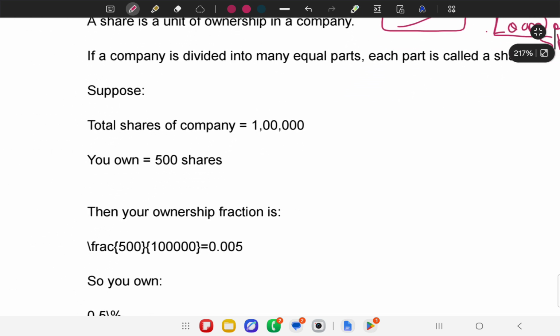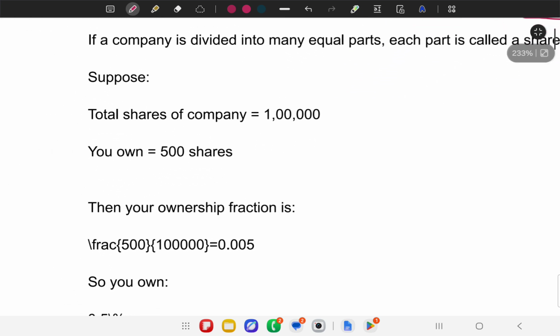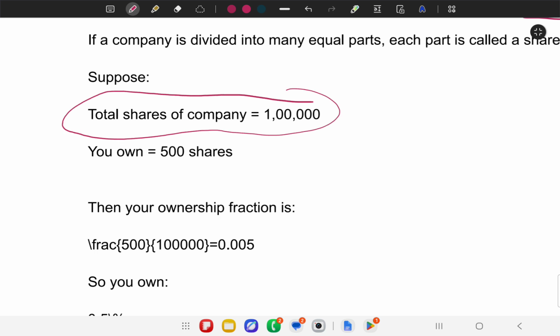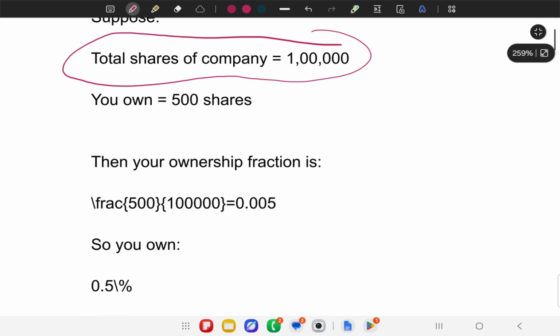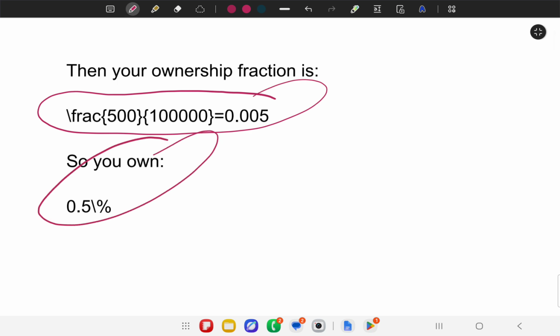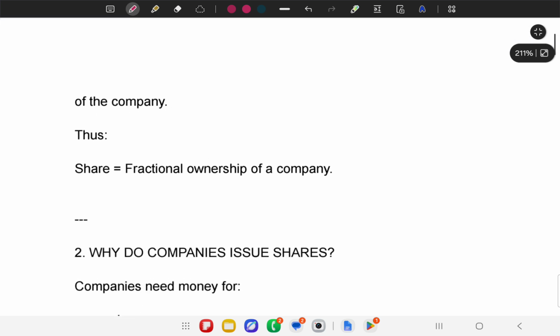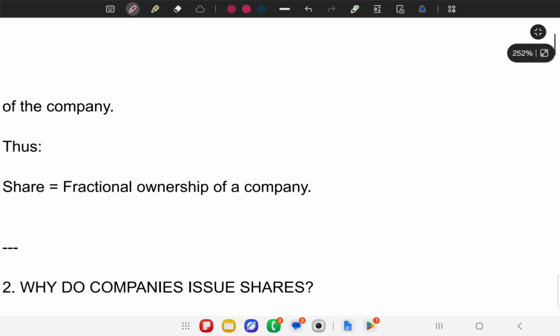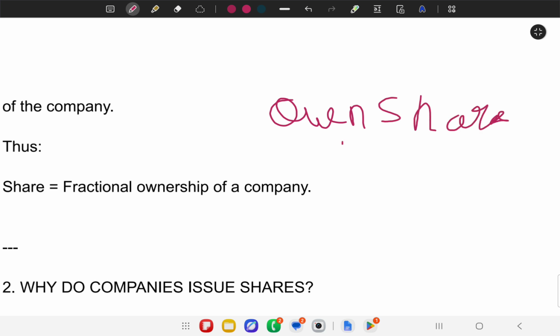Suppose the total shares of a company are 1 lakh shares, and you own 500 shares. Your ownership, written in LaTeX form, is obviously 0.5%. So this is fractional ownership of a company. Fractional ownership isn't to be confused with fractional shares, which are a different thing. Here you own shares in whole numbers.